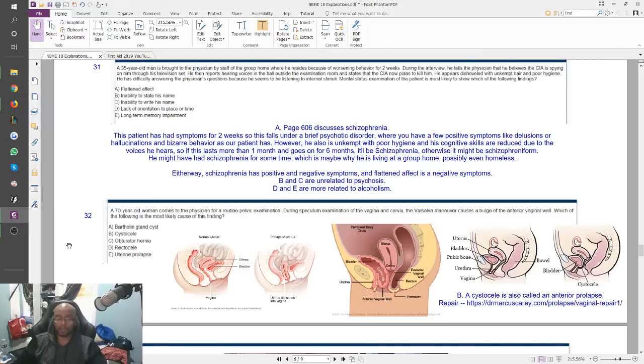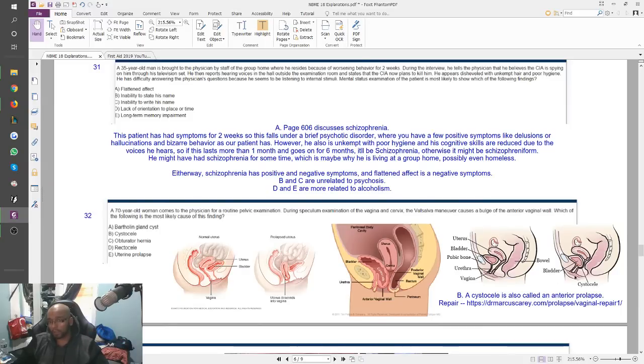So I read the question, I was like, a bulge in the anterior vaginal wall. Now, I couldn't imagine the anatomy, right? I've done the speculum examination before, but I couldn't imagine what anatomy they were talking about. What kind of anterior bulge are they talking about? I can imagine the speculum, and they're talking about an anterior bulge, and I didn't know what they were talking about, right? Because we're looking into the vagina.